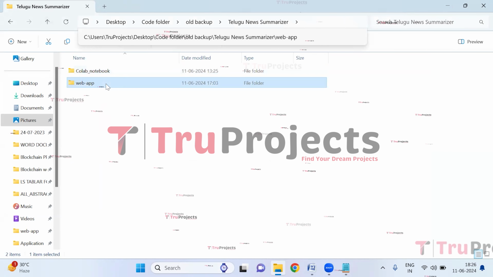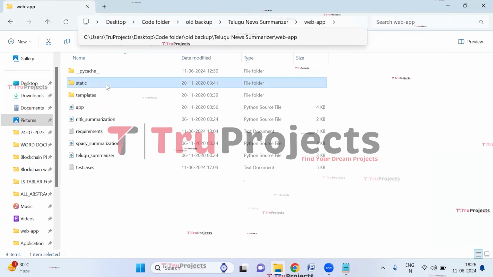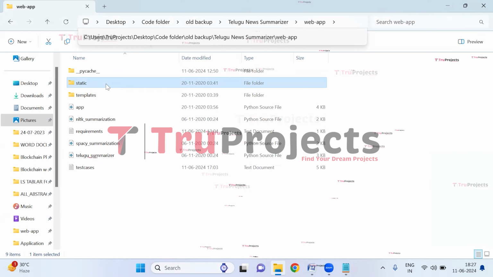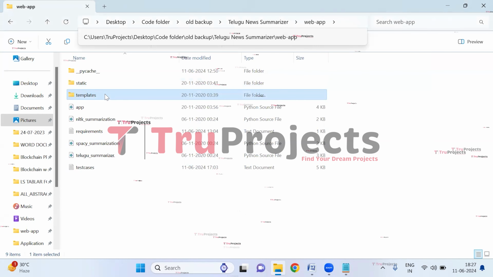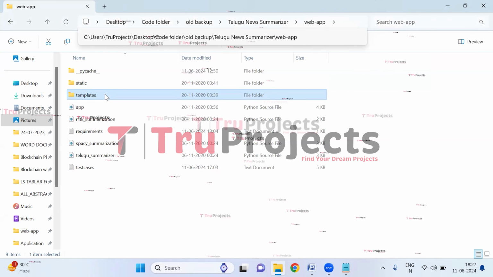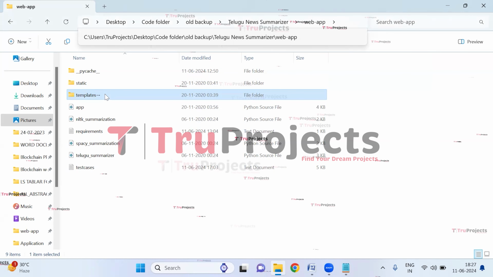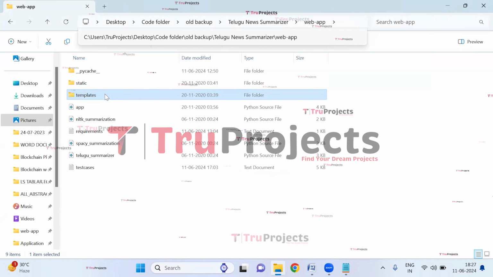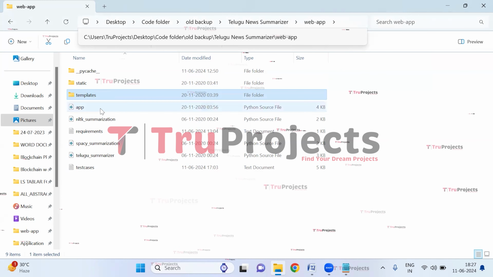And here, this is the web application folder. Inside this folder, we have the static folder. This folder consists of files related to CSS, JavaScript, and Bootstrap. This is the templates folder. This folder contains all the HTML pages used in the project. It typically includes files like index.html, about.html, and more, which represent different pages of the website.